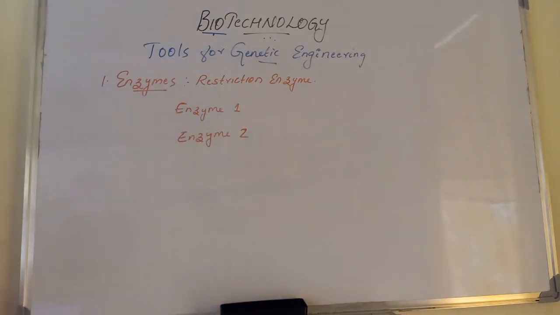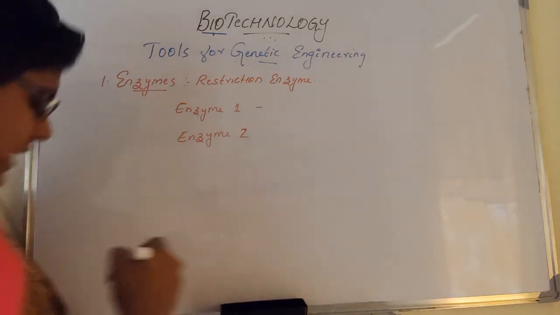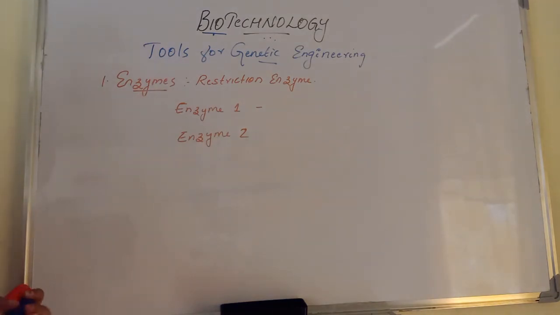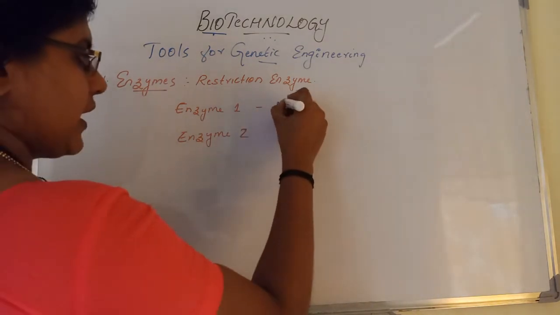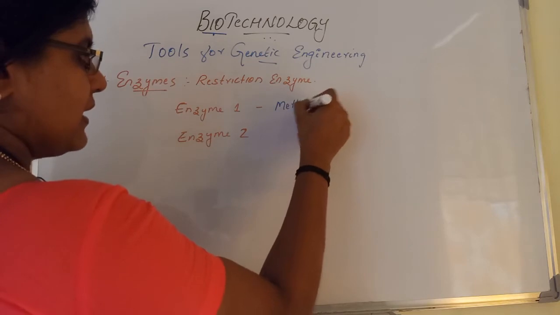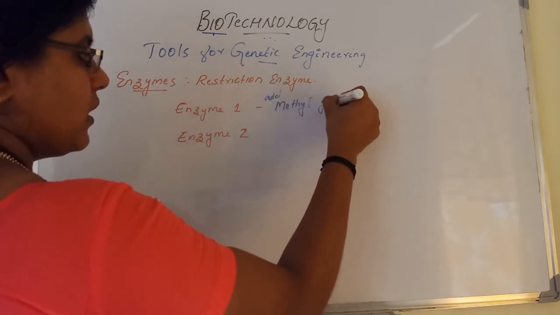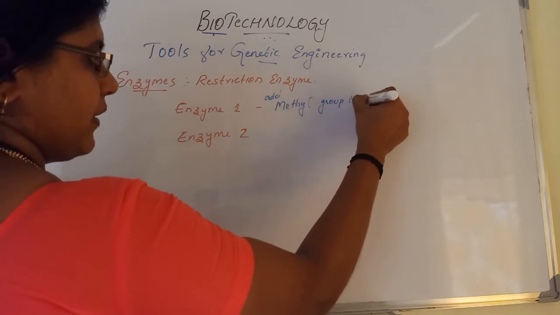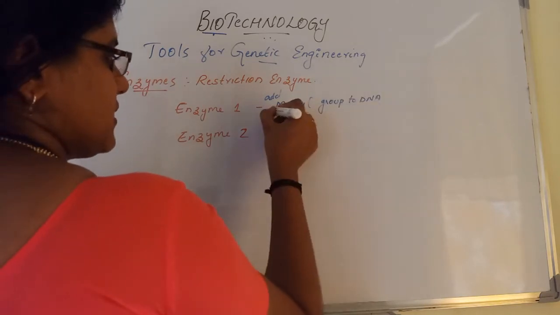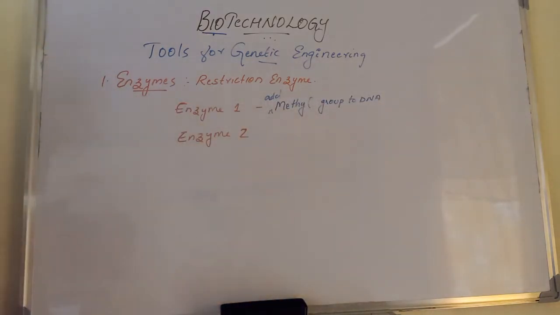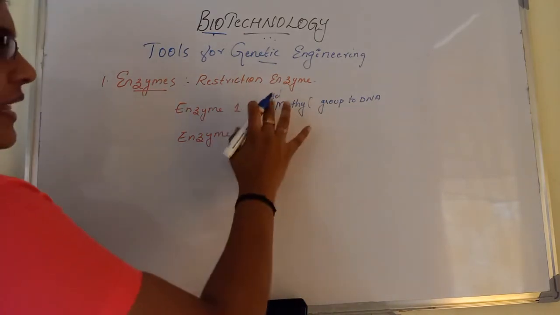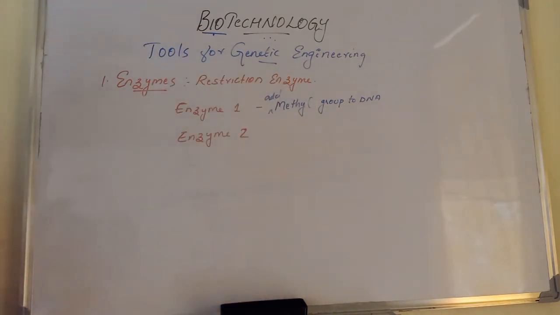The first enzyme has the ability to add a methyl group to the DNA. So enzyme 1 adds a methyl group to the DNA.